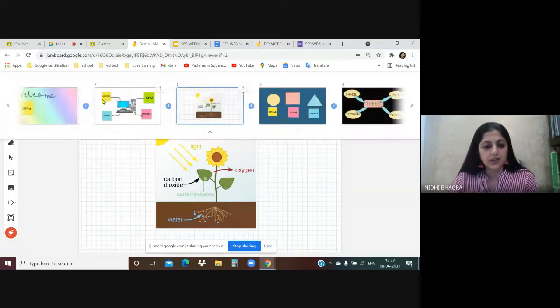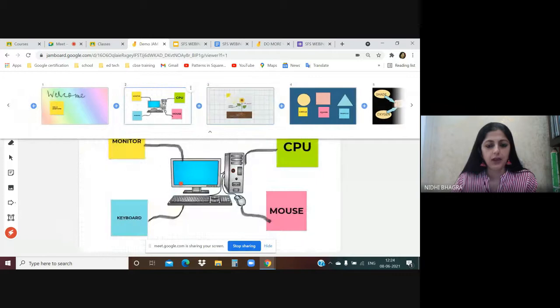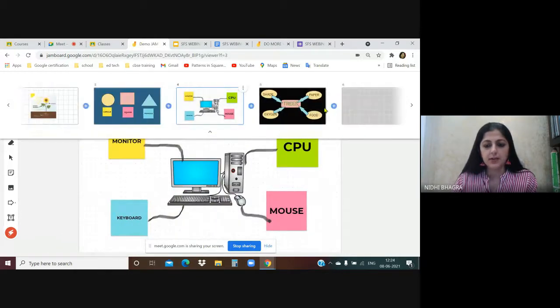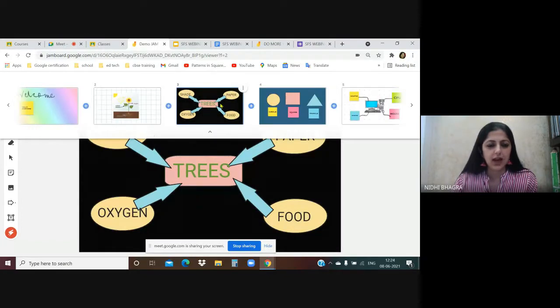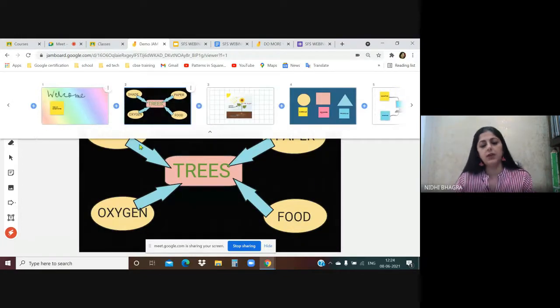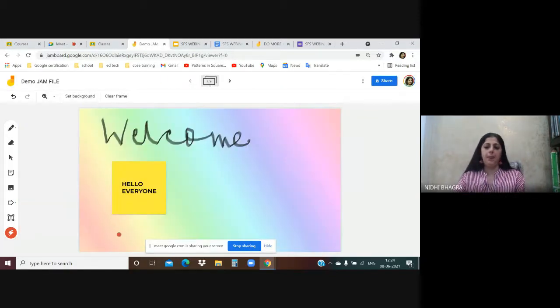Here now you see the frame bar. You can see we have created about 5 to 6 frames over here. You can drag and drop and change the positions of the frame. Suppose I want to put the mind map in the second frame, so I can shift it over here. This way you can drag and drop and change the position of the frame.